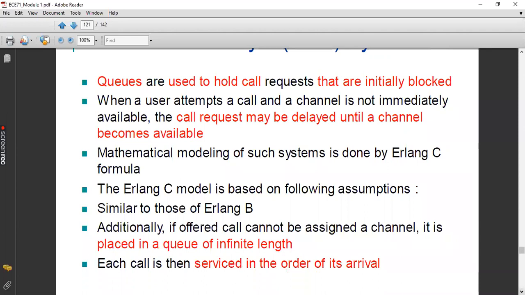What is the advantage of using an infinite length queue? What is the advantage of using an infinite length queue? Anybody?